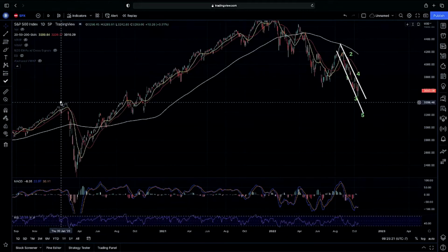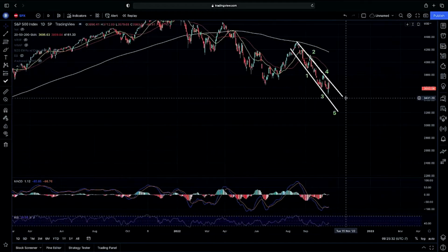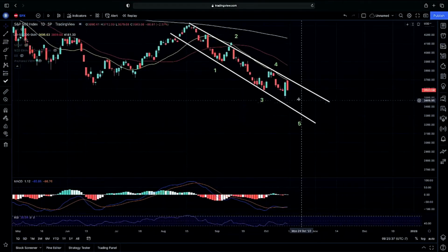This is our pre-pandemic level here at 3,400 that we would be looking to see if we can bounce off of. Again, this is on the SPX. We do have our 3,400 level as a very strong level that would come up if we're looking for a bounce. Looking for that possible 3,400 level on our 5th wave is exactly what we're looking for.